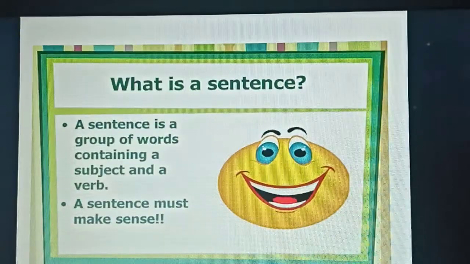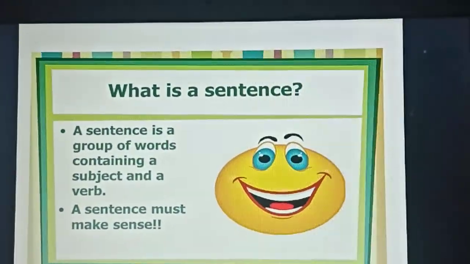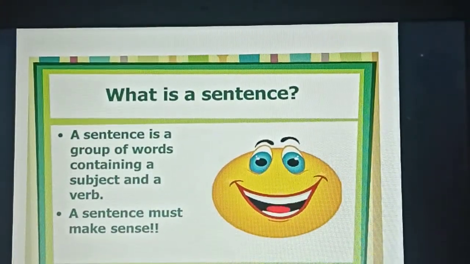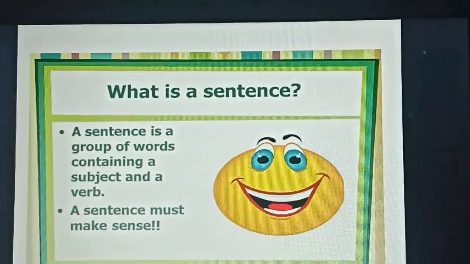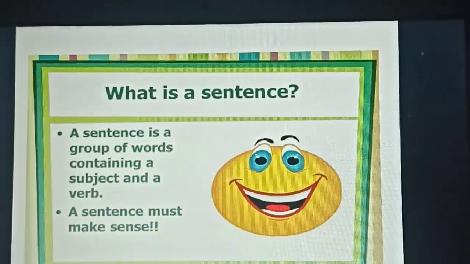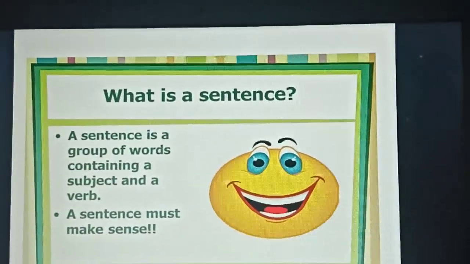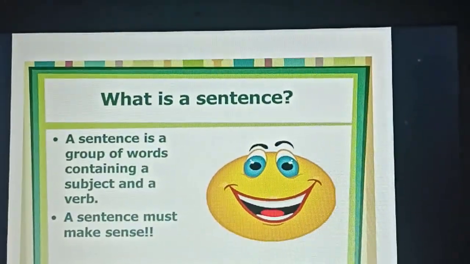Okay, I told you, if you have only one word like I, my pet, or my dog, all these will not form a sentence, because a sentence is a group of words containing a subject and a verb.